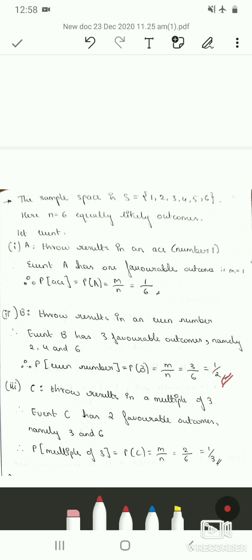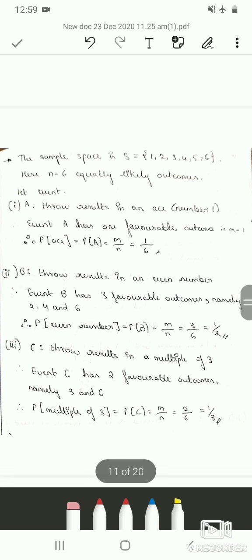Again, you can even consider the throw results in an odd number. Taking the complement of this, which will be again 1 by 2, that is 1 minus probability of B, which is 1 by 2.